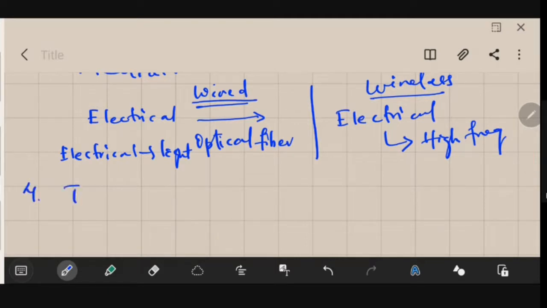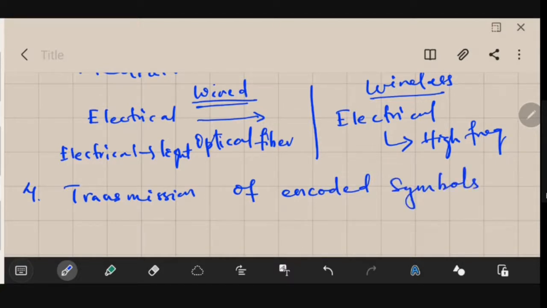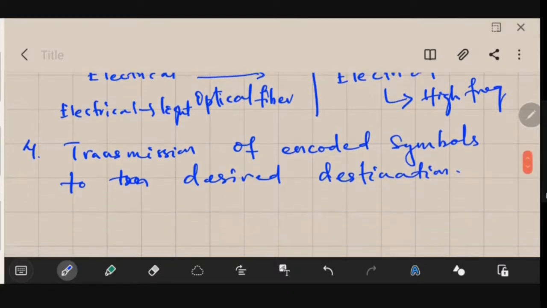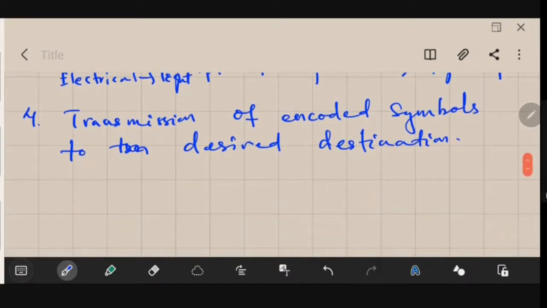So next is the transmission of encoded symbols to the desired destination. I think this point is self-explanatory. Once you have converted the signal to a form by which you could transmit it, obviously you have to transmit it to the desired destination. That is the most important thing, and you should ensure that the correct receiver is receiving the message.